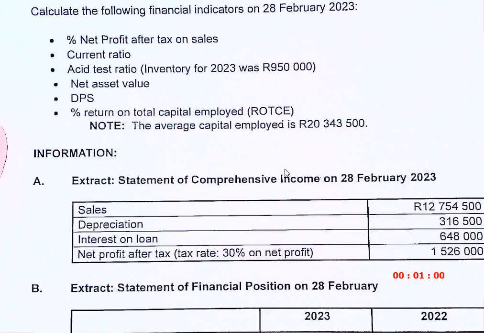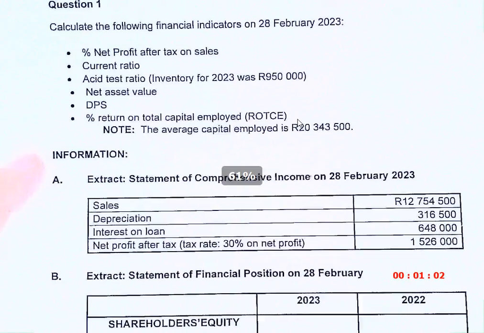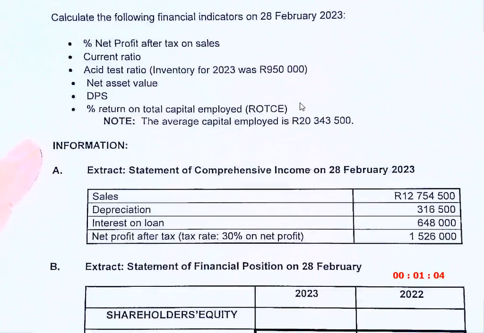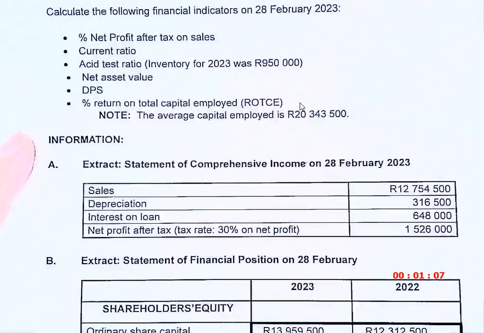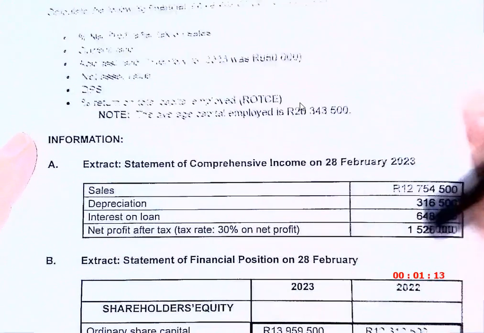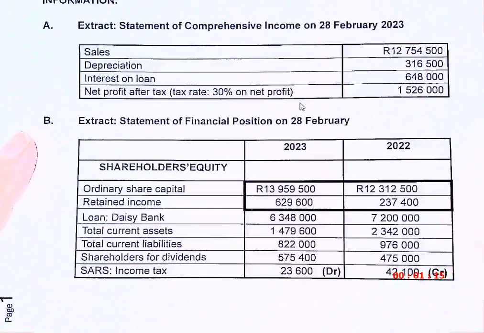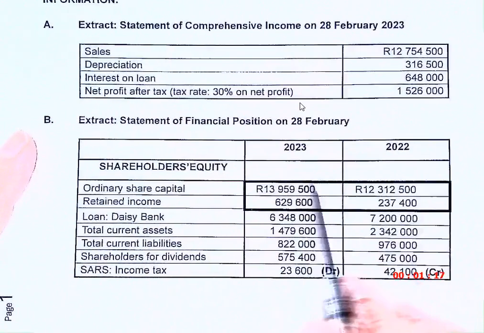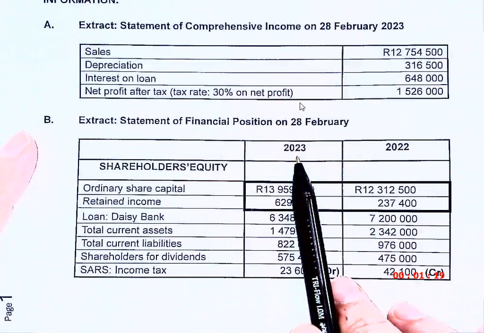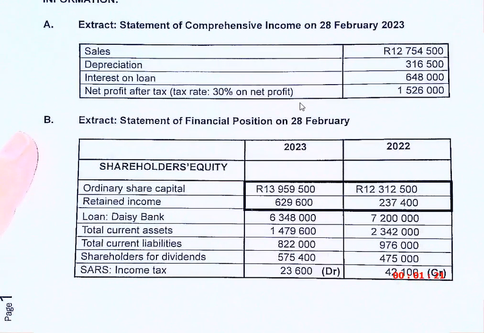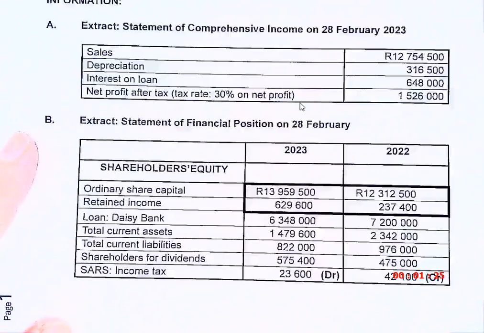Now look at how they give the information. You will see for the income statement, in this case, they only give the final figures. But can you see here at the balance sheet, they give me 2 years. Because sometimes I need to calculate the average. So now let's see if we can calculate this.